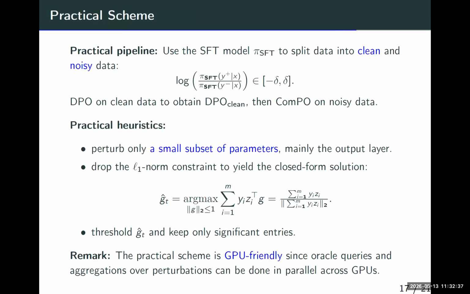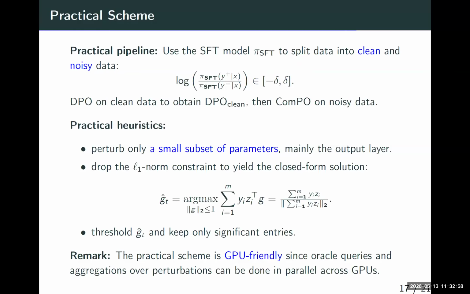Okay. What would be the practical scheme? Of course, the first step would be to divide the whole data into clean and noisy data. Second step, and here's an interesting thing: first, we only perturb a small subset of parameters. We don't perturb all the parameters. We don't need to do this because this is kind of fine tuning, right?